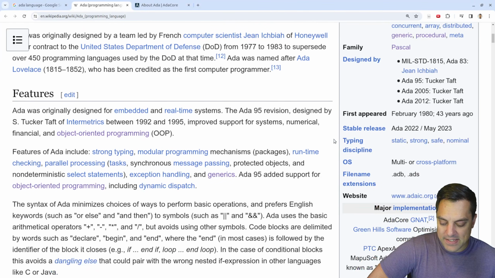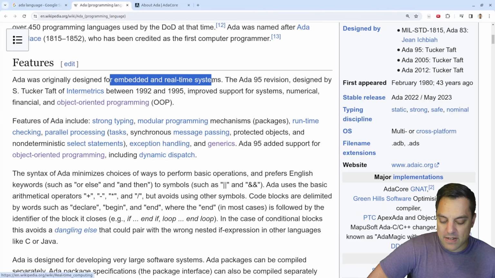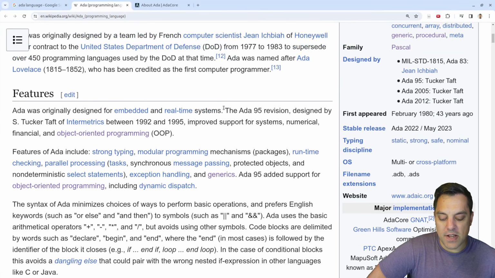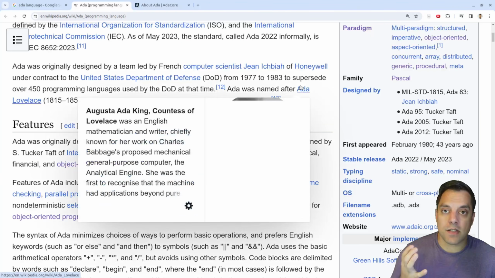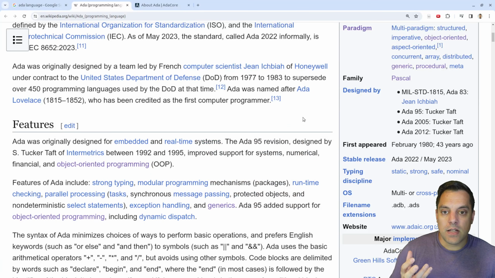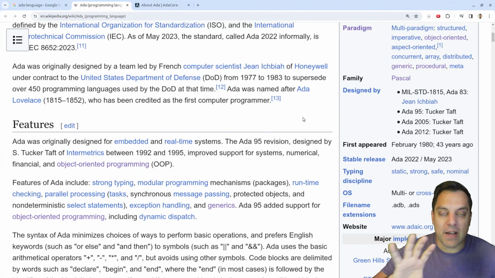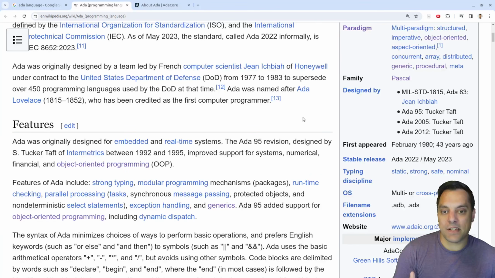So anyways, let's see here. Ada, originally designed for embedded and real-time systems. Okay, sort of makes sense. But interesting to see, if you're designing for real-time systems, how important it is to be able to catch as many errors as you can at compile time, right? We do this as programmers when we put things like asserts in our programs, because we as the developers want to make sure bugs don't get out. Even though we're not necessarily testing the system, when we have some of these compile time constructs, like static asserts, to capture errors, that's still really important for the real-time system reliability here.